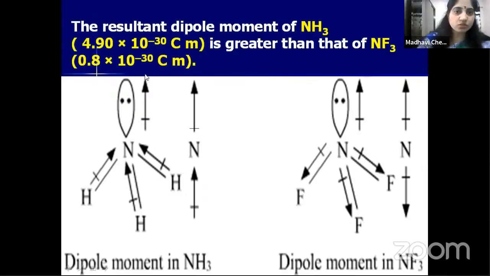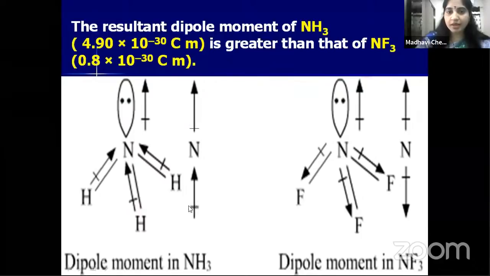Now see this one, what is this? This is the dipole moment due to the lone pair of electrons. Here nitrogen is having a lone pair of electrons, is it not? So this is the dipole moment due to this lone pair of electrons. We call it an orbital dipole moment. Now you have two, children: this is the orbital dipole moment, and this is the resultant dipole moment.